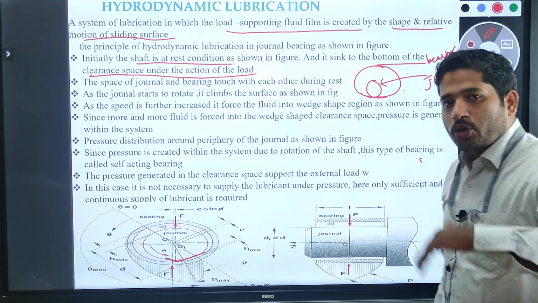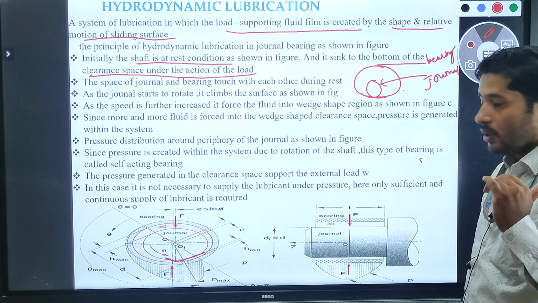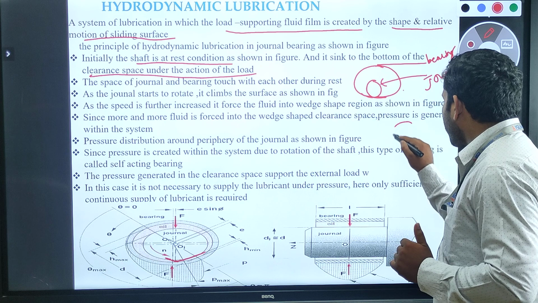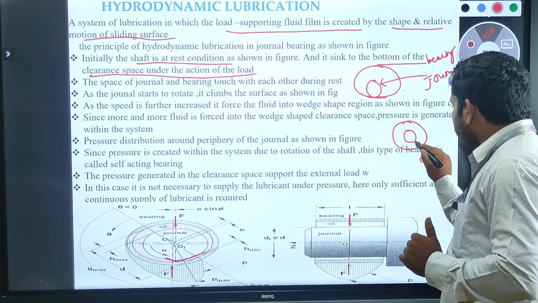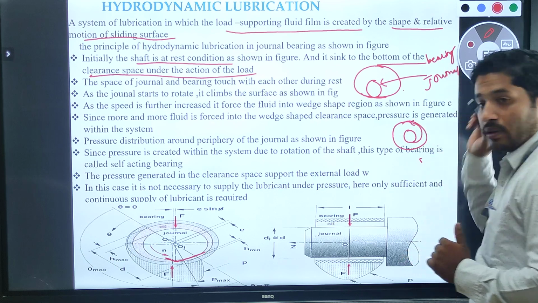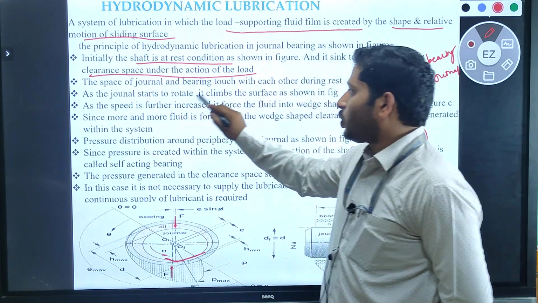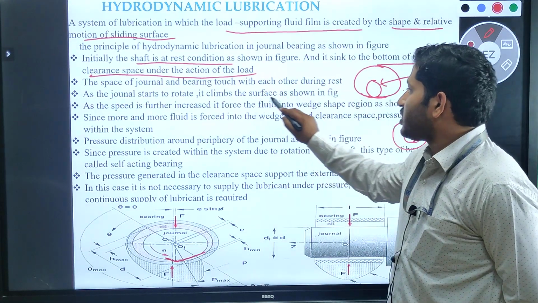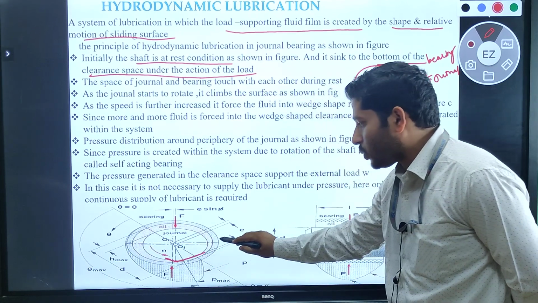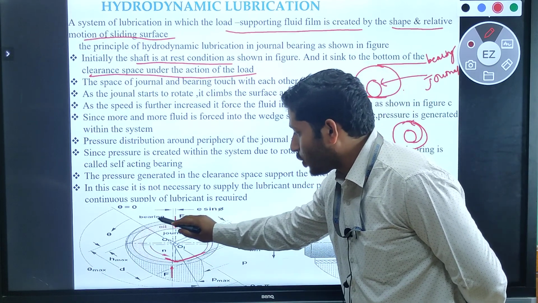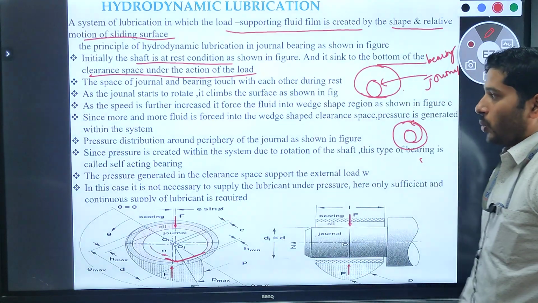If the journal is in motion, if the behavior of the journal is in dynamic condition, then the journal is moving from the bottom to the top position. Is it right? So let us see over here. If the journal starts to rotate, it climbs the surface as shown in the figure. So the journal is moving from the bottom position up to over here, trying to tilt or climb to an upper position. Is it right?